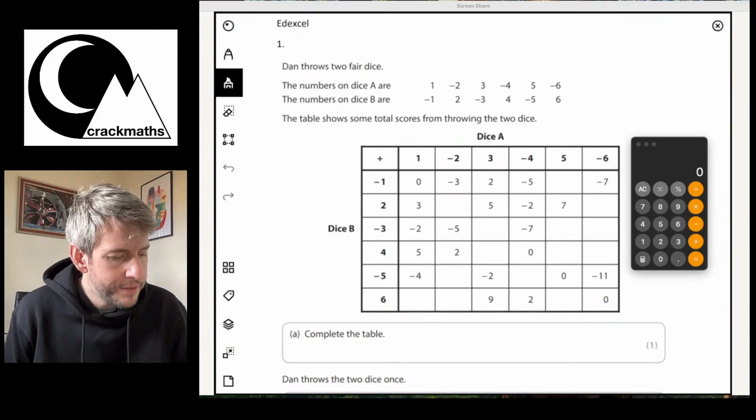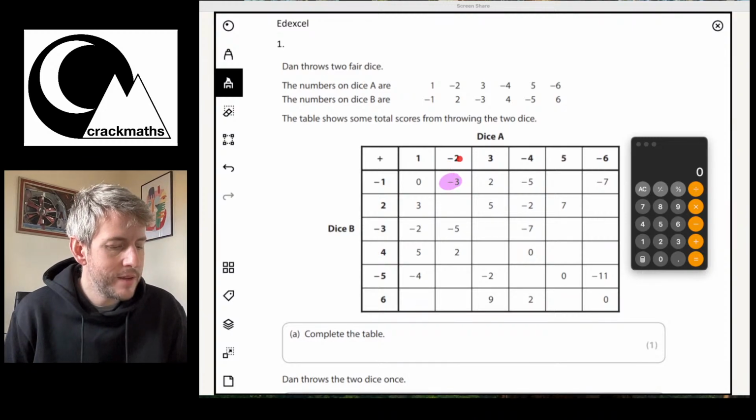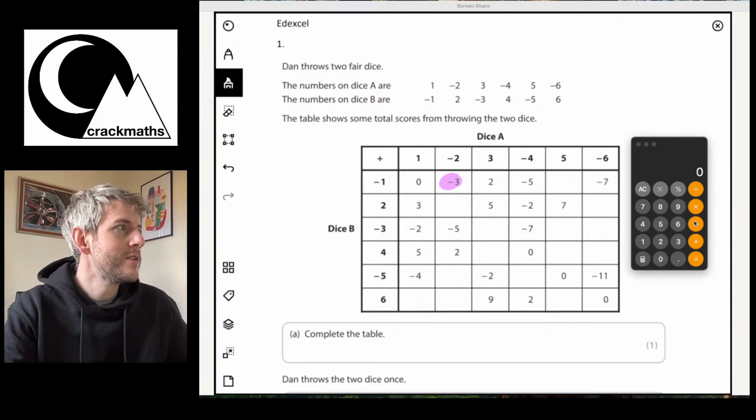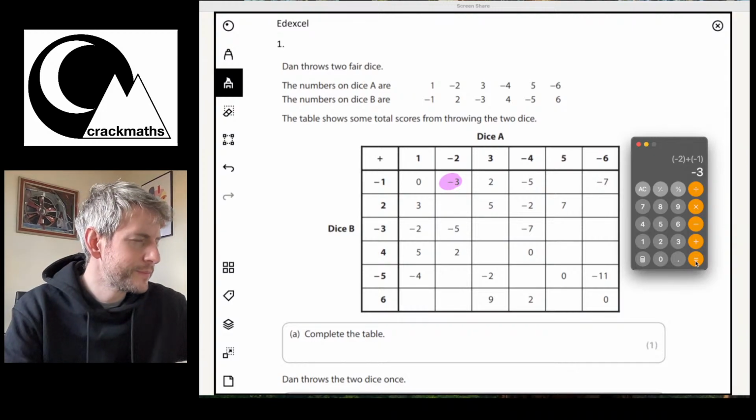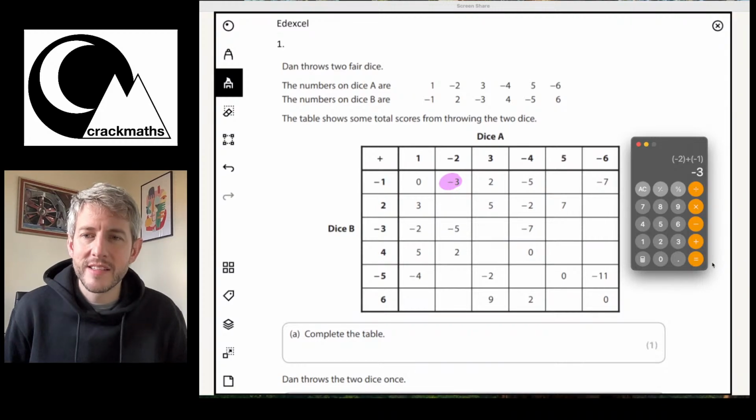So here, this is -3 because -2 add -1 equals -3. And I can show you that on the calculator actually. So I've got -2 plus -1, so make that negative as well. And that equals -3. Okay, so let's complete these. Some of them I'm going to complete with the calculator, some I can just see.